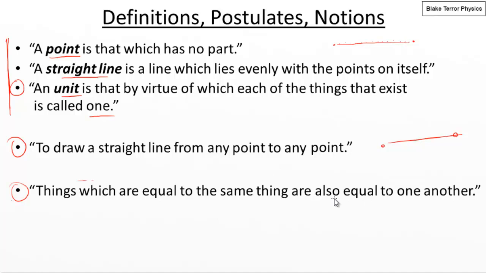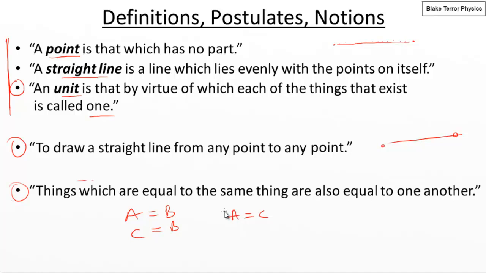Things which are equal to the same thing are also equal to one another. So if A equals B and C equals B, then A equals C. This is, not really, it's common sense, isn't it? And I think that's why he's put it down as being a notion.